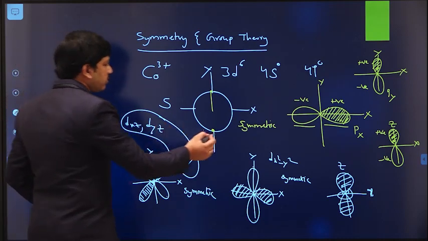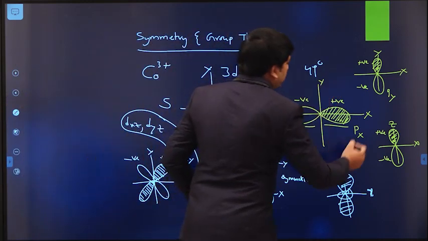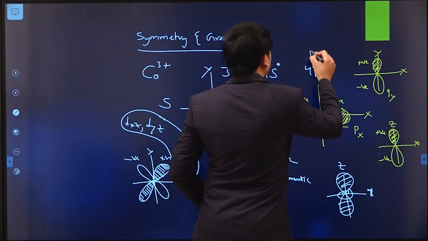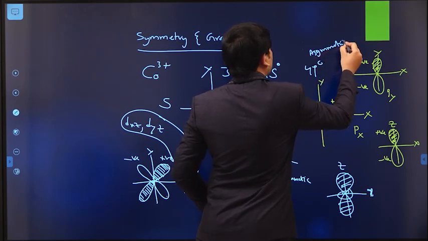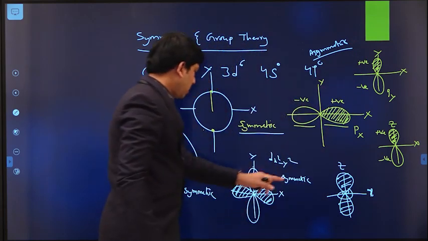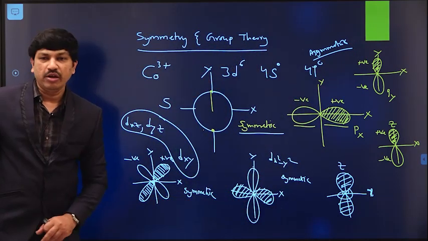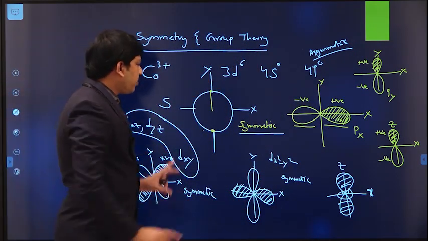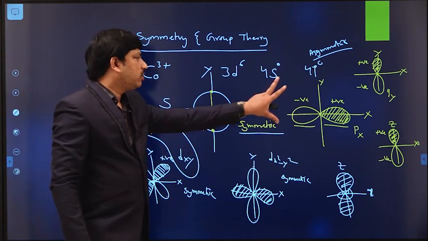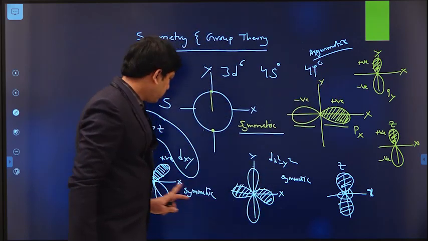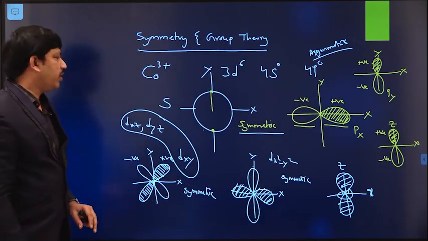The S orbital is symmetric in nature. All p orbitals are unsymmetric, or asymmetric, in nature, and again d orbitals are symmetric in nature. So like this, we have different types of orbitals: the S orbital symmetric in nature, p orbitals asymmetric in nature, and all 5 d orbitals symmetric in nature.